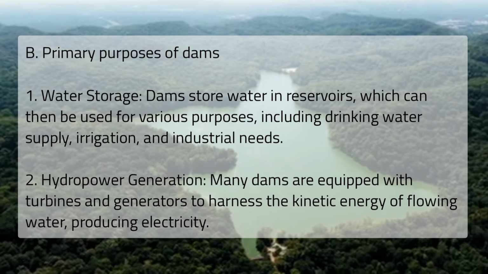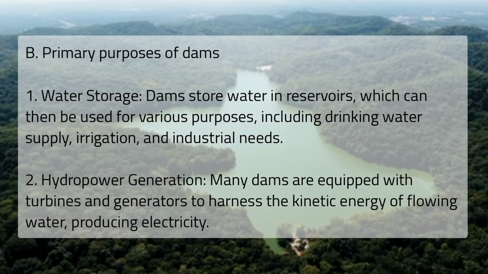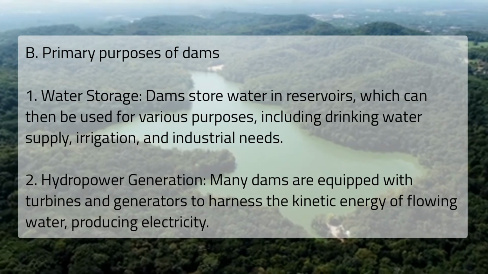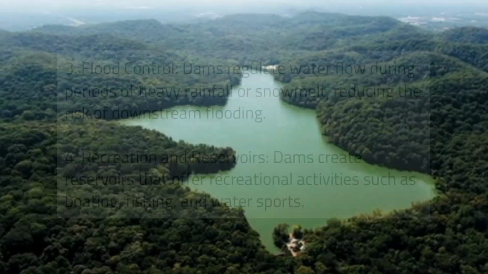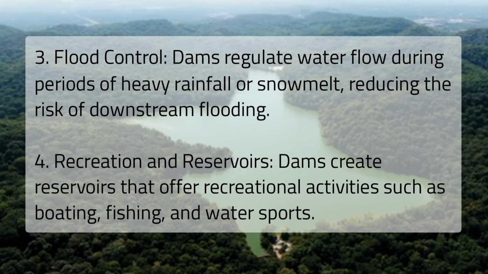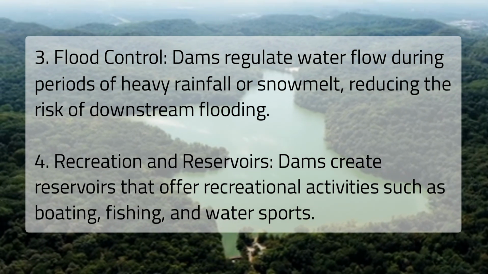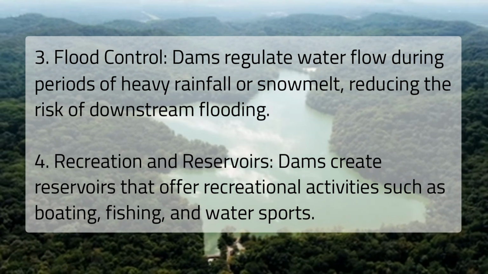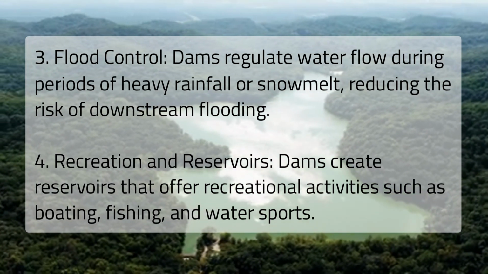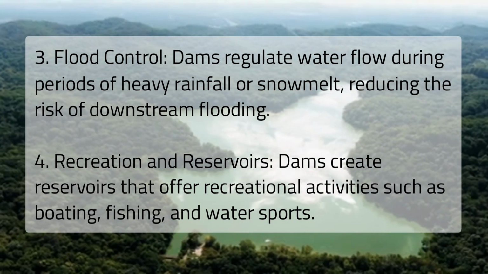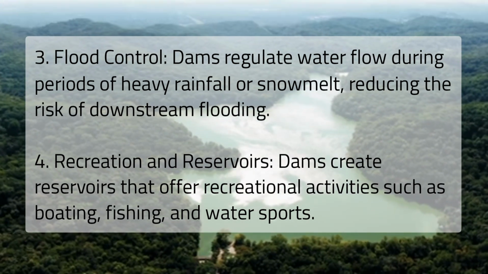2. Hydropower generation. Many dams are equipped with turbines and generators to harness the kinetic energy of flowing water, producing electricity. 3. Flood control. Dams regulate water flow during periods of heavy rainfall or snowmelt, reducing the risk of downstream flooding. 4. Recreation and reservoirs. Dams create reservoirs that offer recreational activities such as boating, fishing, and water sports.